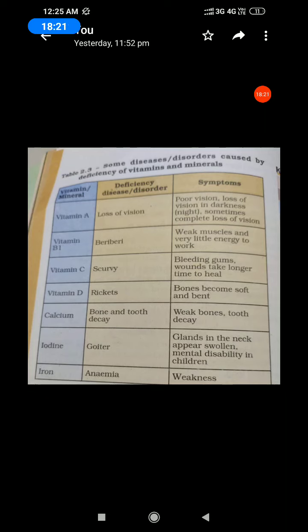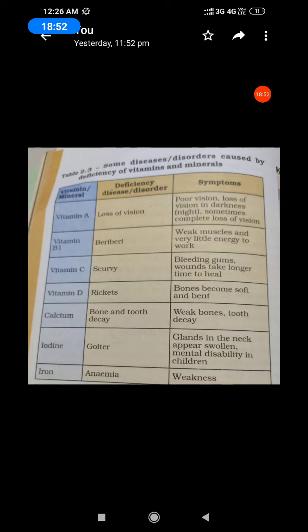First, vitamin A. Deficiency disease: loss of vision. Symptoms: poor vision, loss of vision in darkness, sometimes complete loss of vision. Next, vitamin B1: beriberi. Symptoms: weak muscles, very little energy to work. Next, vitamin C: scurvy. Bleeding gums, wounds take longer time to heal. Then vitamin D: rickets. Bones become soft and bent.